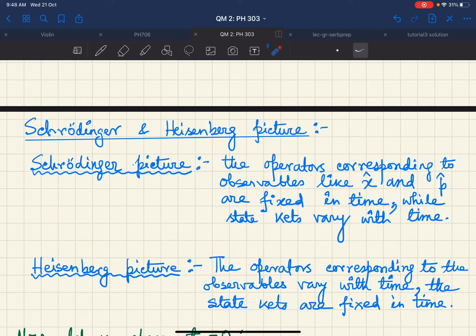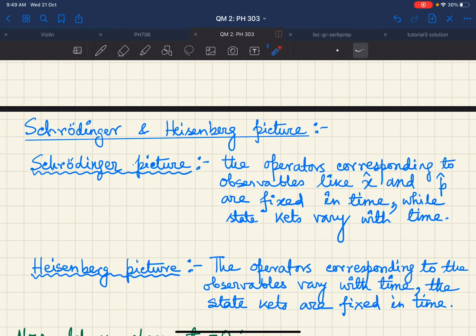Now, this is what is known as the Schrodinger picture. In this picture, the state kets are functions of time, whereas the operators which correspond to observables are fixed in time. They are not changing with time. That is what is known as the Schrodinger picture, and that is what you have done so far. In this picture, the dynamics is controlled by the Schrodinger equation.